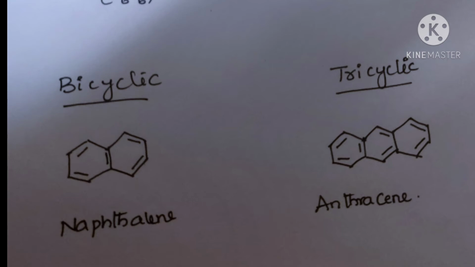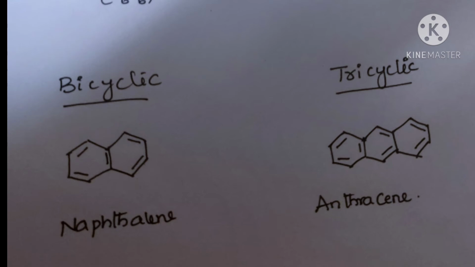Naphthalene is an example of bicyclic, with 2 aromatic rings present. And next one, anthracene. Anthracene consists of 3 benzene rings and alternating double bonds, so it is called a tricyclic compound.